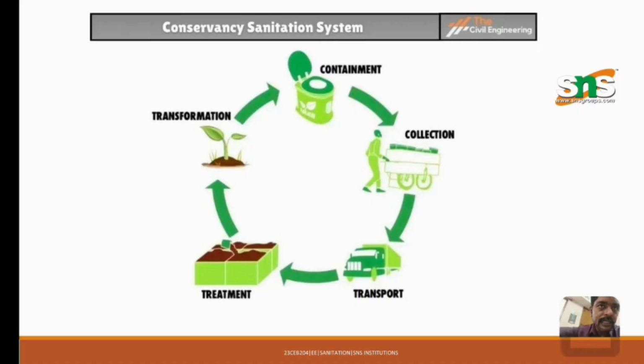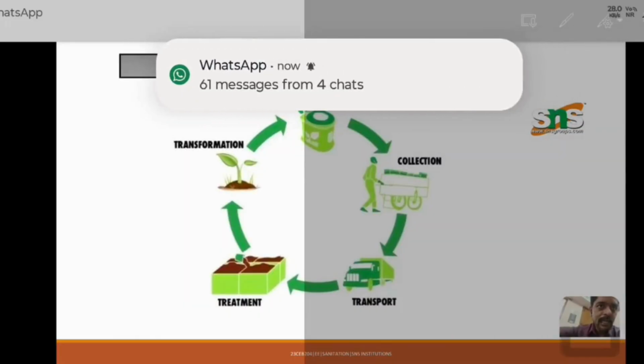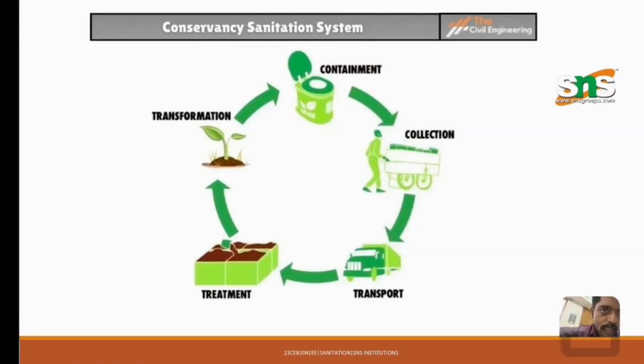So this is the conservancy sanitation system, that is containment, collection, transport, treatment, and transformation. The waste can be contained, collected, and transported safely without any harmful gases which affect the human atmosphere. We should transport it safely, treat the waste, and then dispose of the waste for planting or agricultural purposes. It should not be used for drinking purposes.